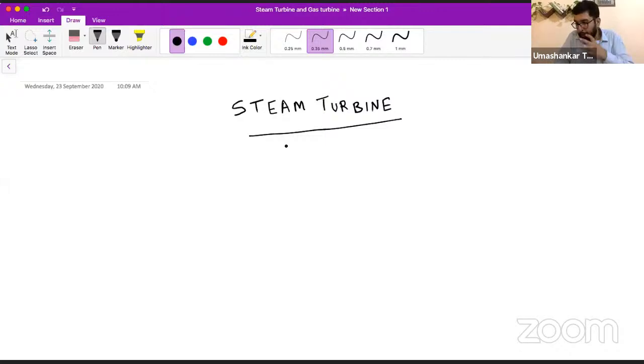Right, introduction to steam turbine. So actual gas turbine, Yugender, as you are saying that you haven't read it because it was not in the GATE syllabus. So we are going to read that. Don't worry about it.